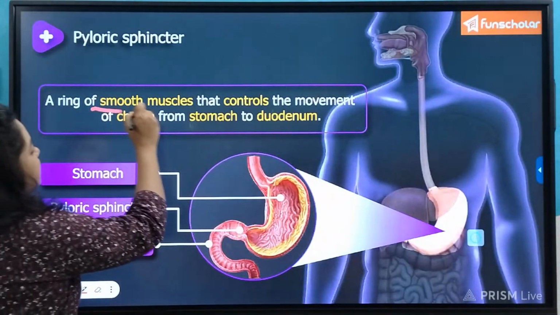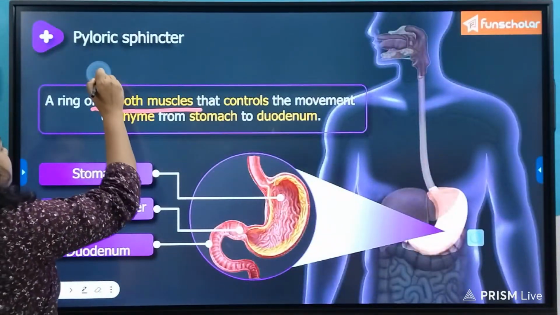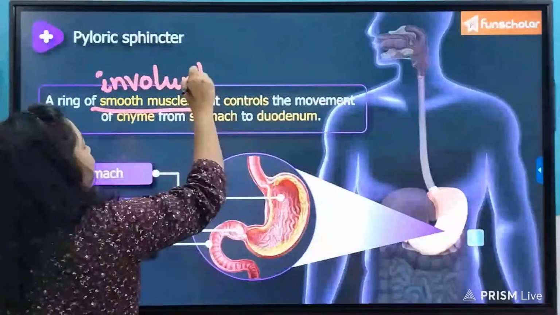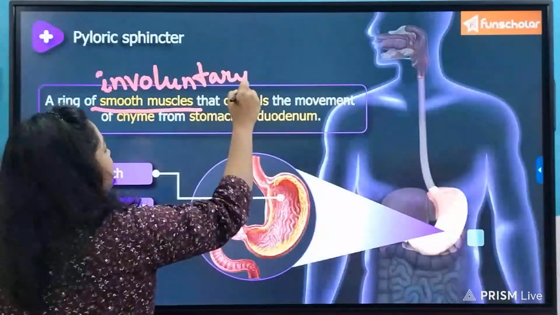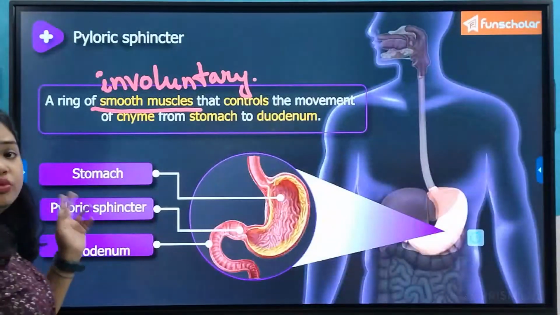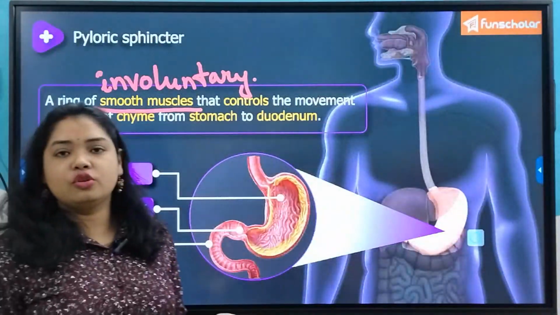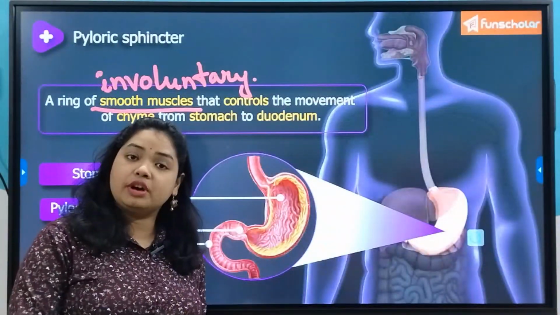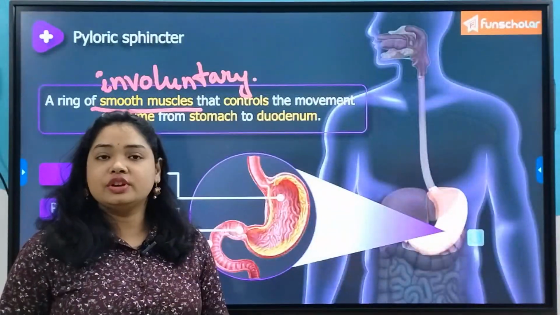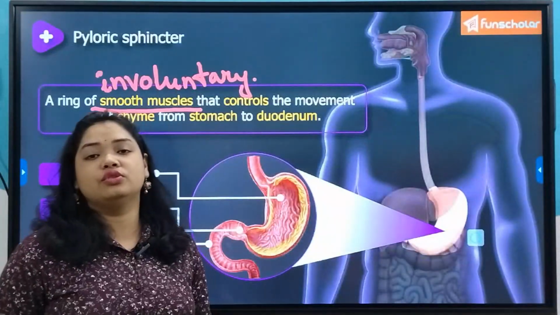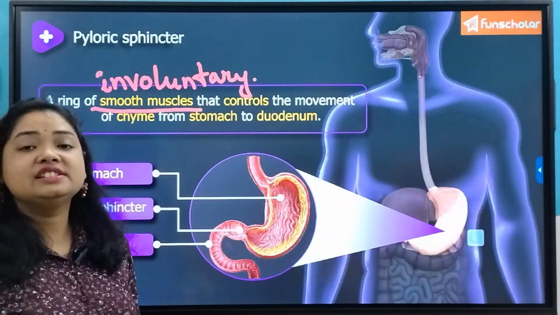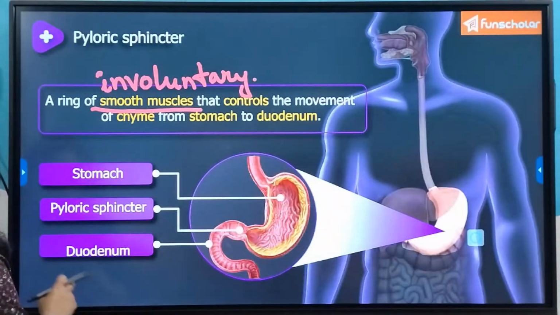Why smooth muscles? Because we know smooth muscles are involuntary in nature, so we cannot control them. It acts according to its own will, because we cannot control how and when the food will enter from the stomach to the small intestine. So it will be regulated on its own. That is why the presence of involuntary smooth muscles is a must in such cases.